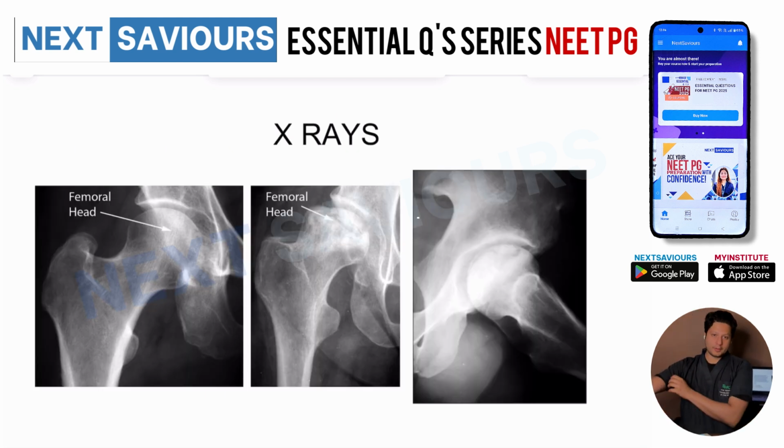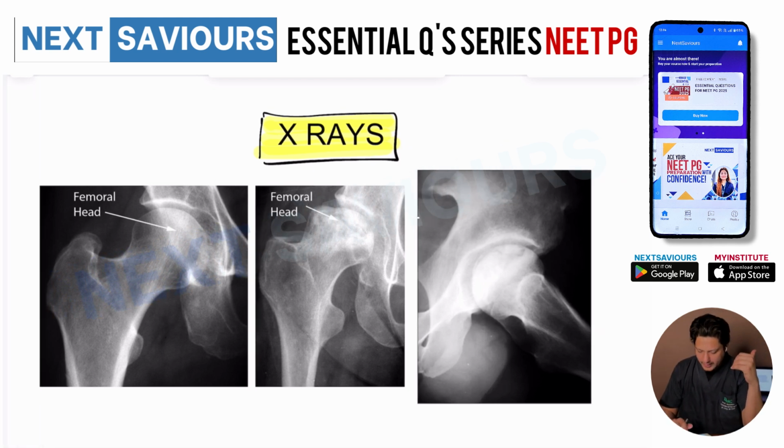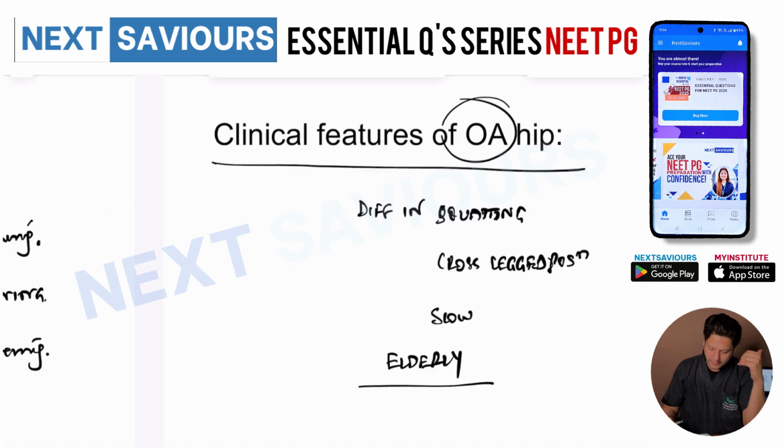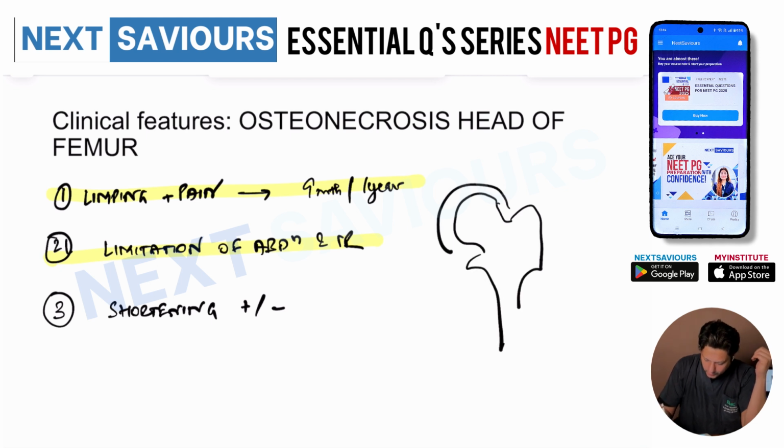Now we shall come on to the discussion of the X-rays, the most important part of the question. If you look at the osteonecrotic head of the femur X-rays, and go stage by stage, what is happening first is that, if this is the head of the femur, this is the GT, this is LT, because of the osteonecrosis, the articulating surface of the head of the femur will become sclerotic.